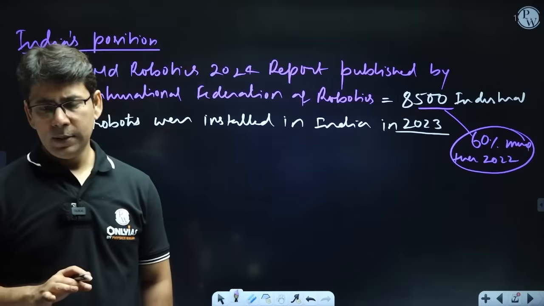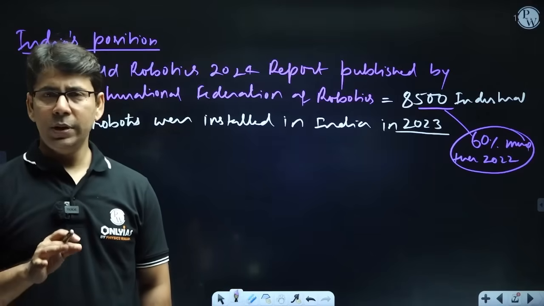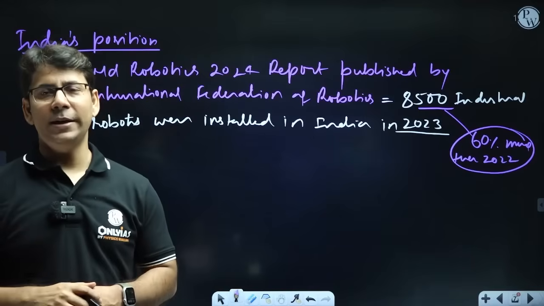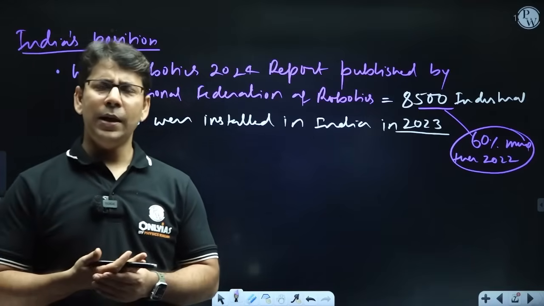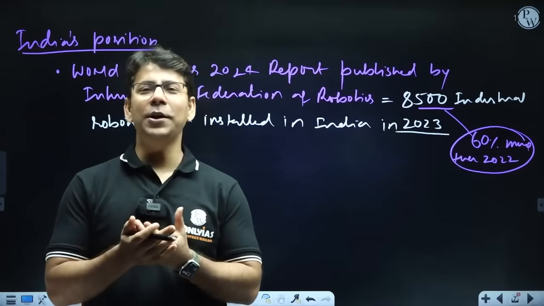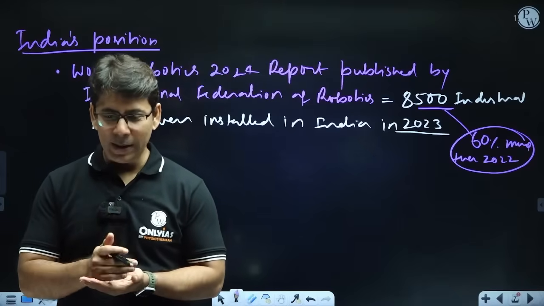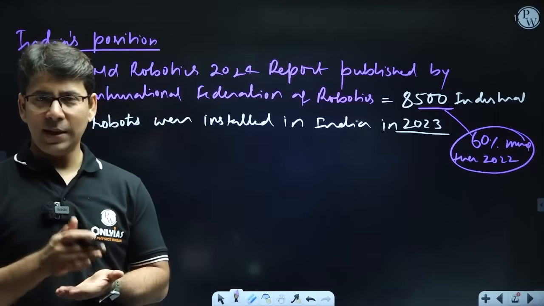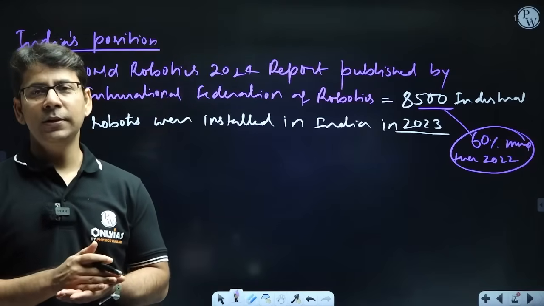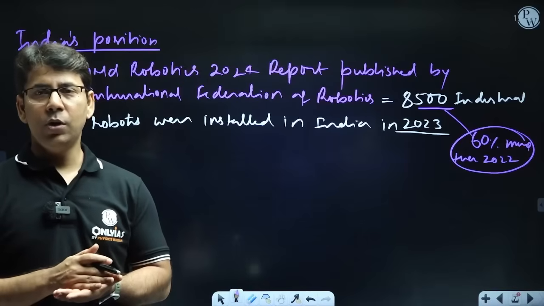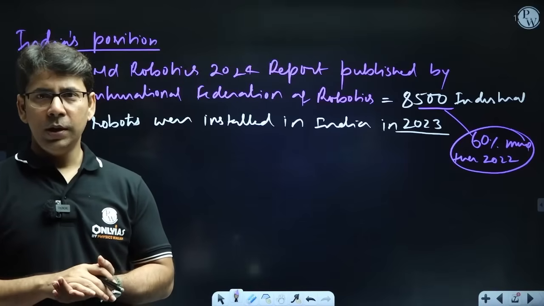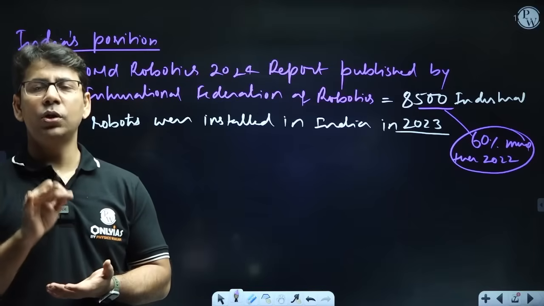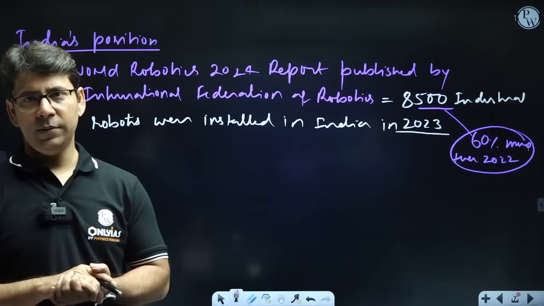But then there is another way. Don't focus only on this data. Data and statistics are a different kind of game. If we compare India's progress with China's progress, then in the same 2023, in that report only, World Robotics 2024, China has installed 2,75,000 robots in the same year.